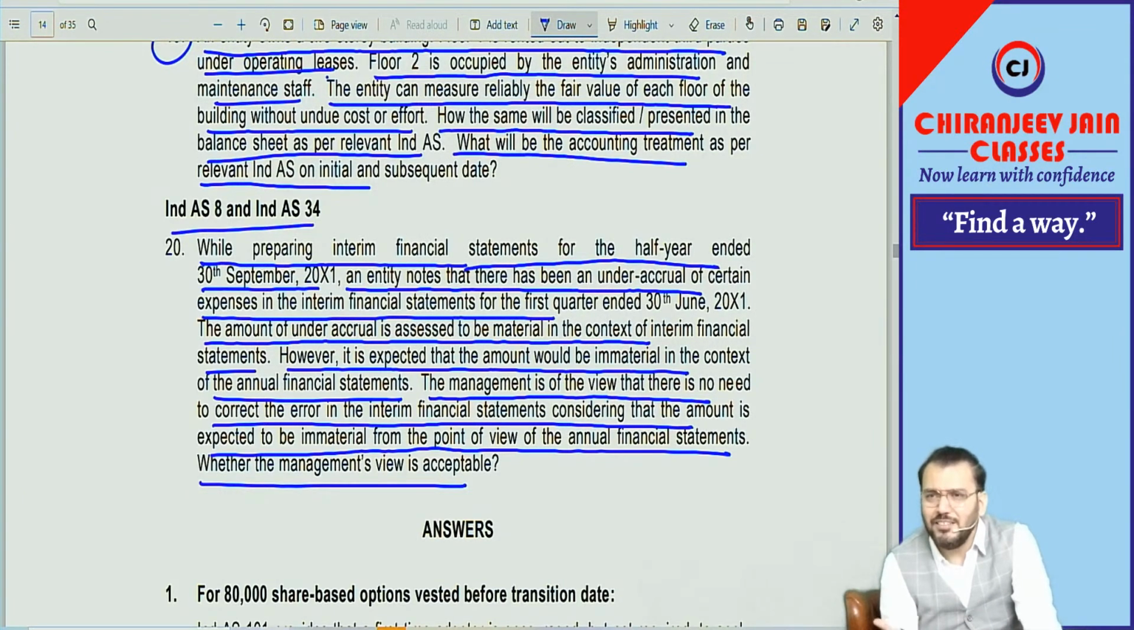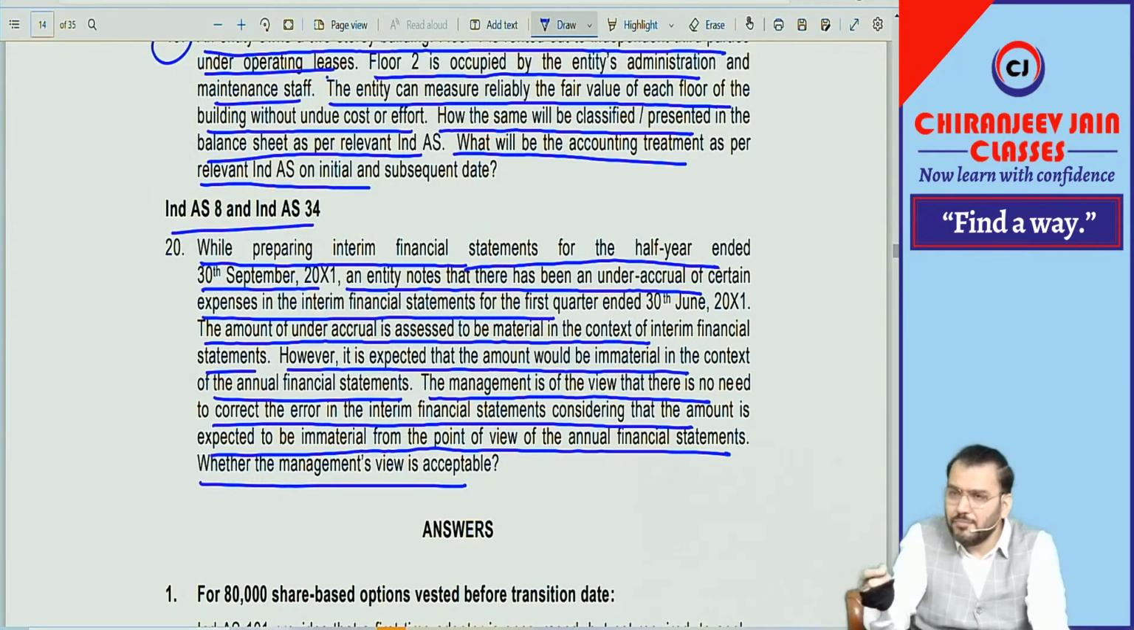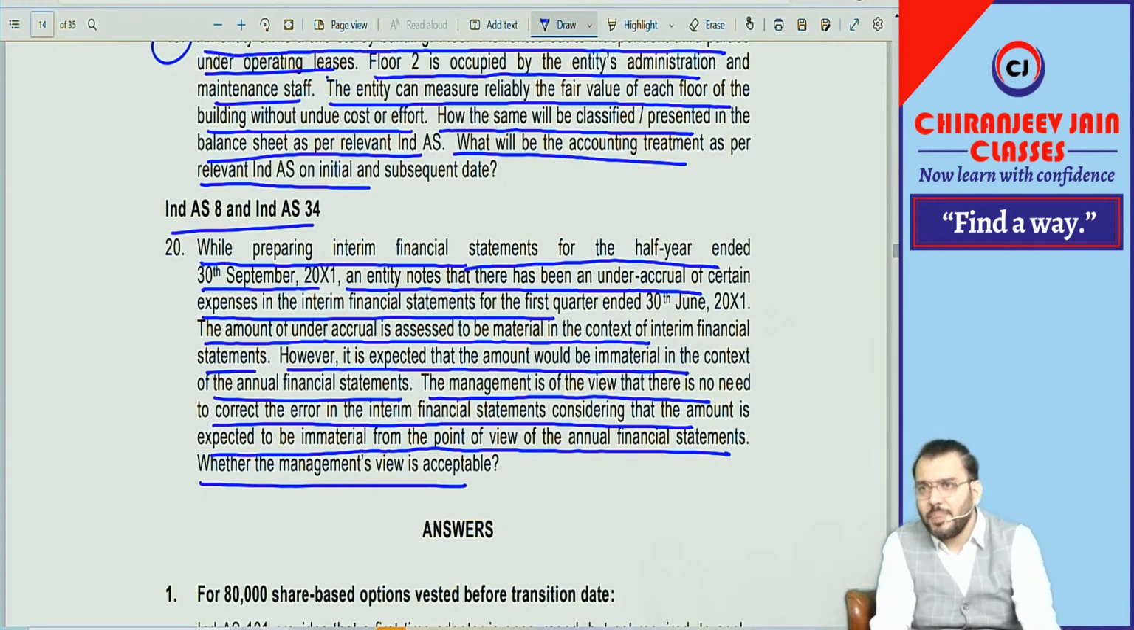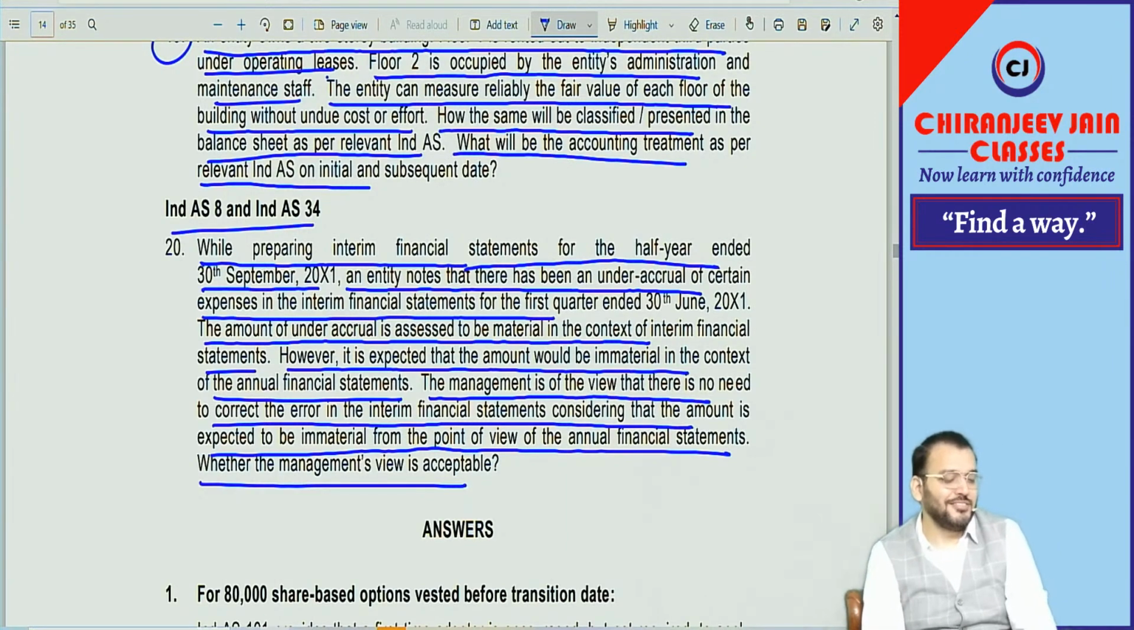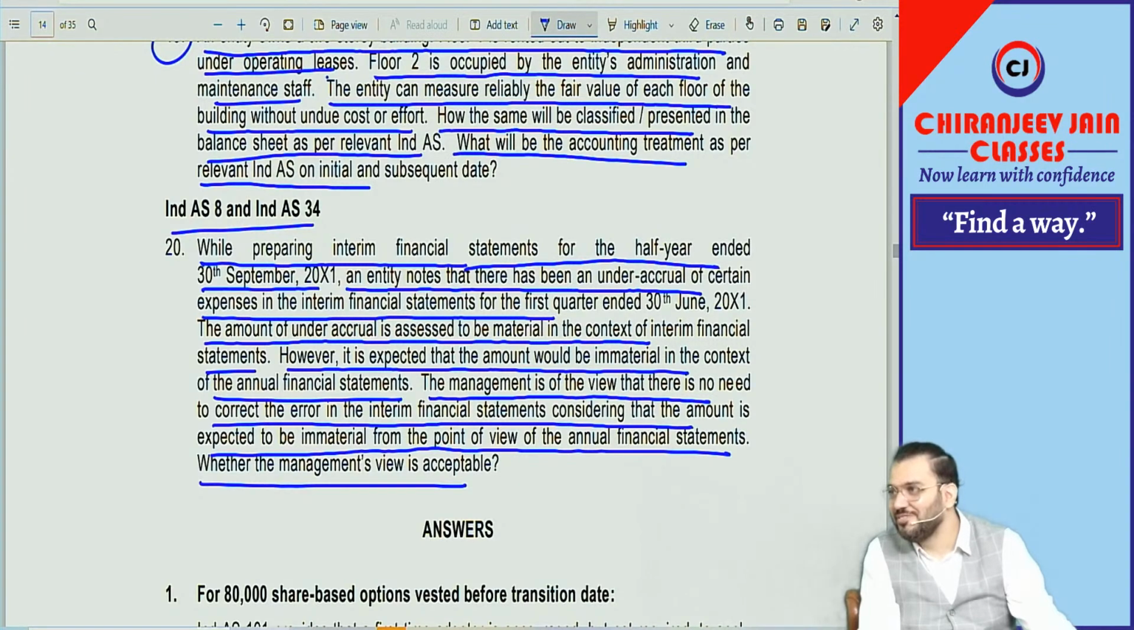No, the interim financial statement is separate. So we should find out materiality from the context of what? Interim financial report only. If you want to do it as per the context of the annual financial statement, why are you preparing interim statements? Don't prepare them. I will say don't prepare. It is not mandatory. So, done. I think this type of question you can attempt by your own.